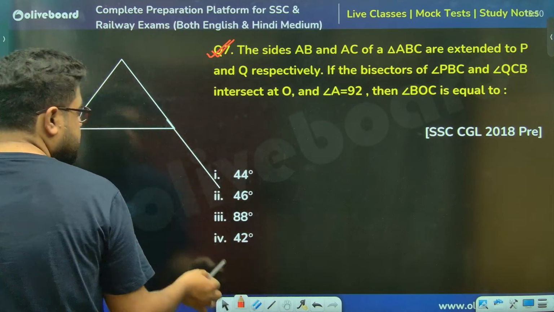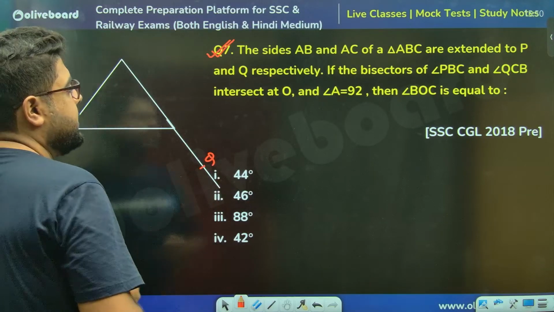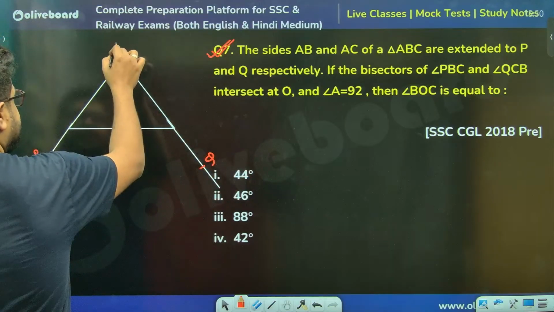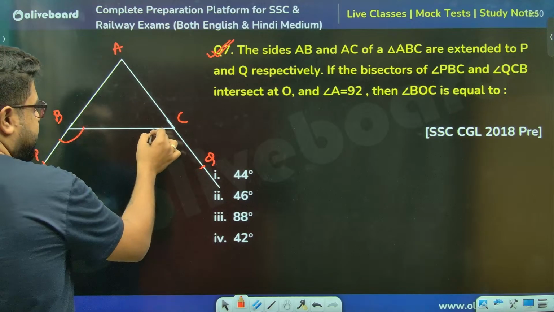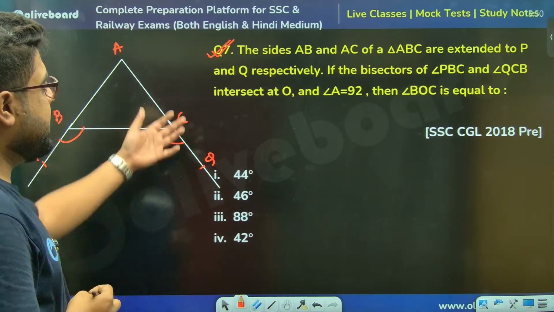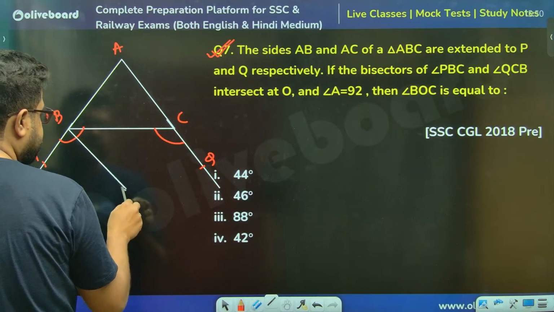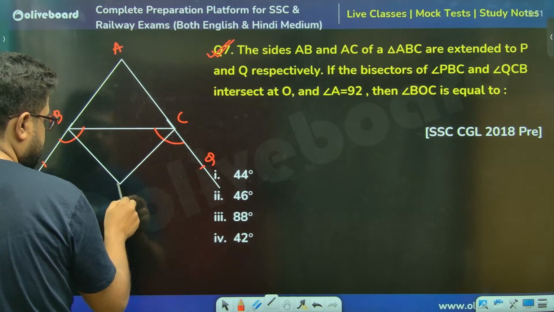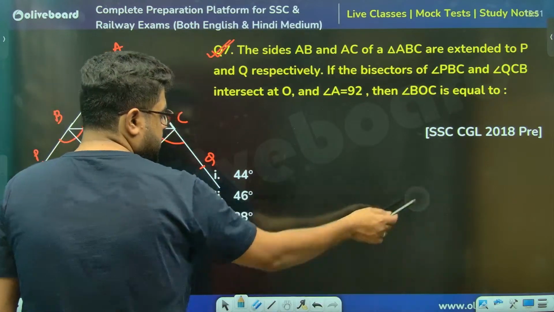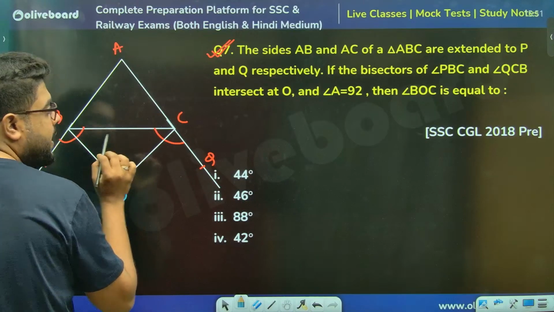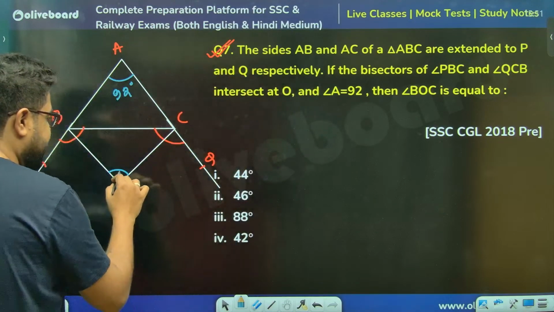So they are saying they have been extended to P, and let's say this is point Q. If the bisectors of PBC, ABC was this, so PBC means this angle, and QCB, intersect at O. Let's mark the intersection, that is O, this point. Angle A is 92. What is BOC, meaning this angle?